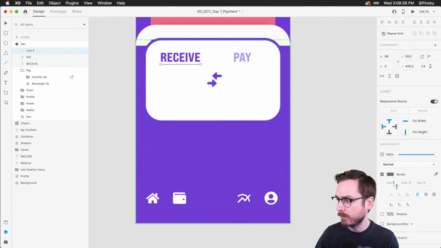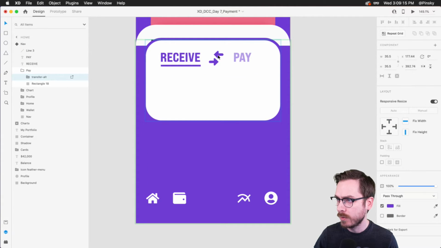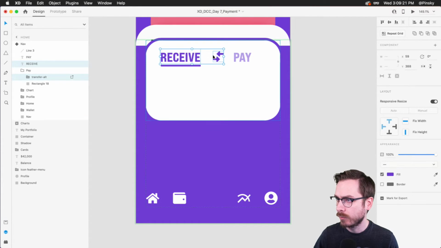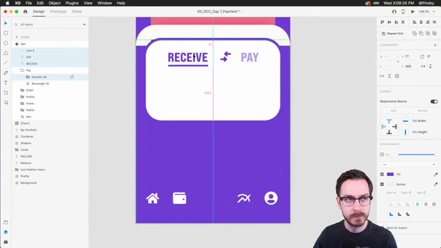So I can drag one out, make it a lot bigger. That's a bit too big. Just like that, choose my purple, and there we go, right? Perfect. That looks pretty good. All right, now we can use this icon that's inside of this section, and I can just grab this icon and move it on up here. I can even make it a bit smaller if I wanted to, just like that. And I can grab all this information and just make sure it is centered.